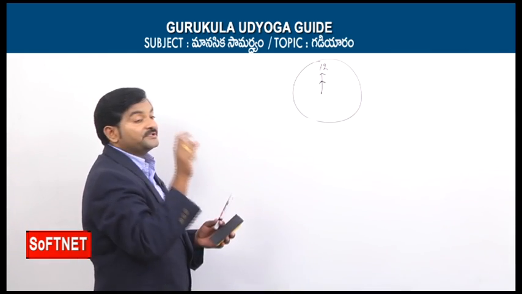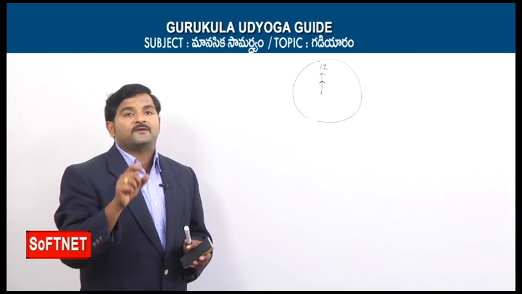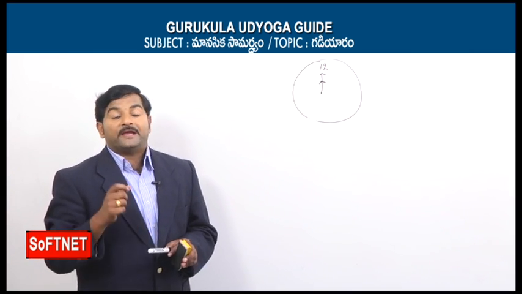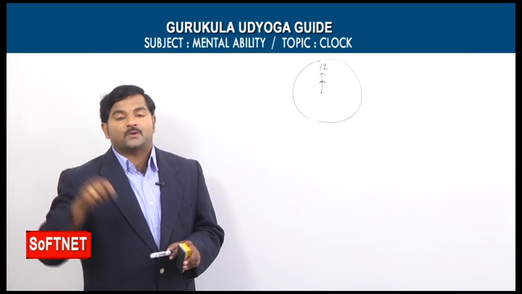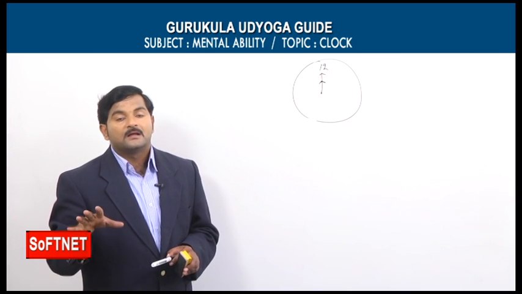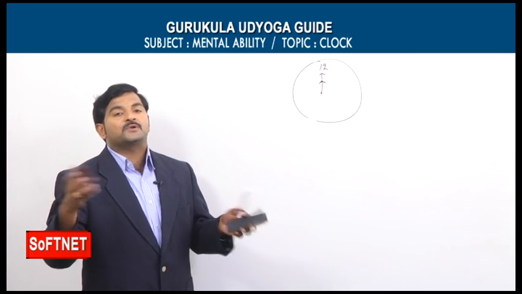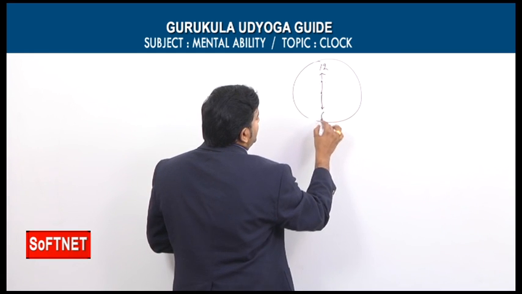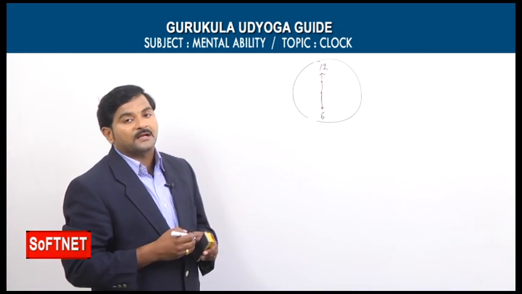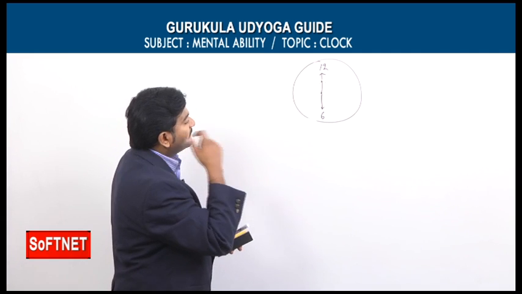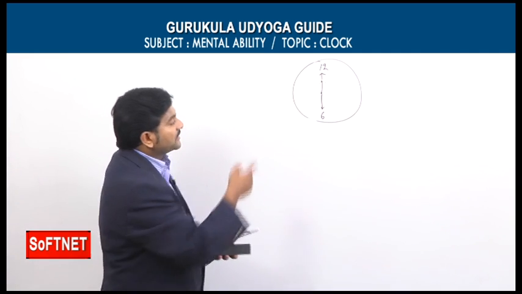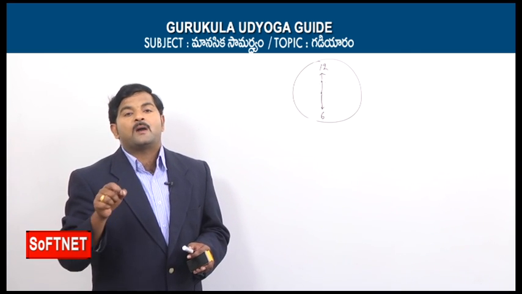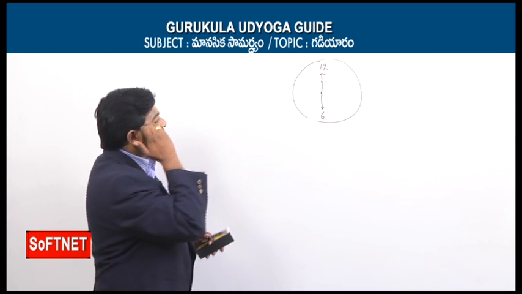So he mentioned the word like this also sometimes. Instead of mentioning only "opposite", sometimes he mentions it like this: at what time between 2 o'clock and 3 o'clock are the two hands of the clock on the same straight line but opposite in direction? Let's say, for example, earlier I told, the time is 6 o'clock. At 6 o'clock, the minute hand is at 12 and the hour hand is at 6. So these two hands are on the same straight line but in opposite directions. So that is the important concept.